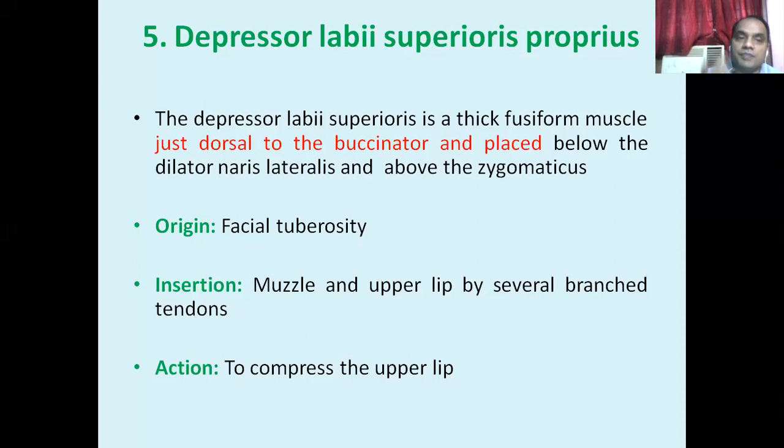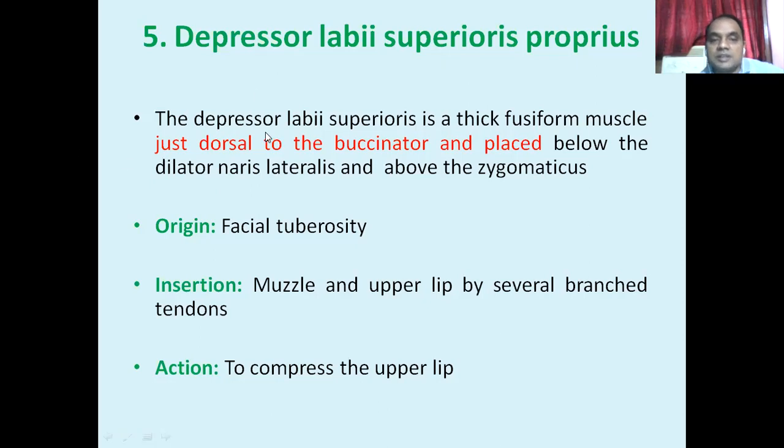So if the term arises from levator, it means it helps to open something. And depressor labii means it helps to close the lip. So depressor labii superioris proprius, the name indicates everything. Depressor means it closes, labii means lip, superioris means upper, and proprius means the proper.